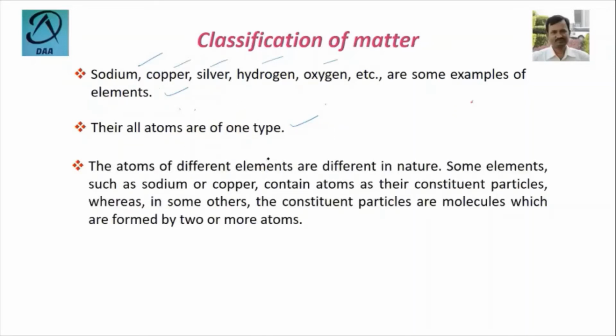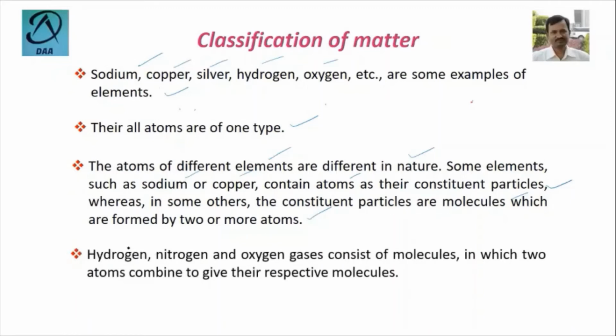The atoms of different elements are different in nature. Some elements such as sodium or copper contain atoms as their constituent particles, whereas in some others, here for example hydrogen and oxygen, the constituent particles are molecules which are formed by two or more atoms.